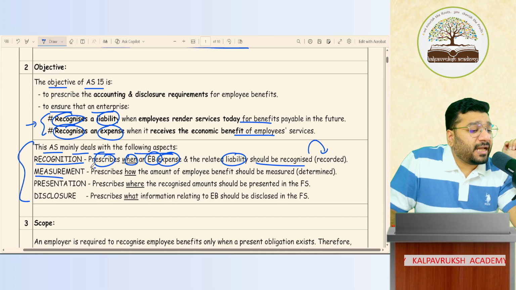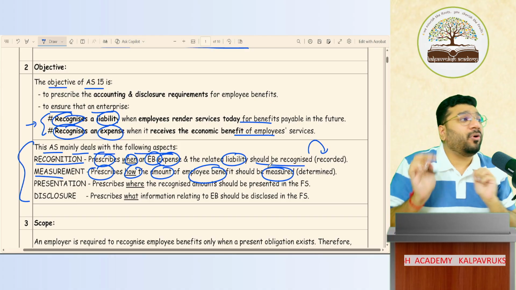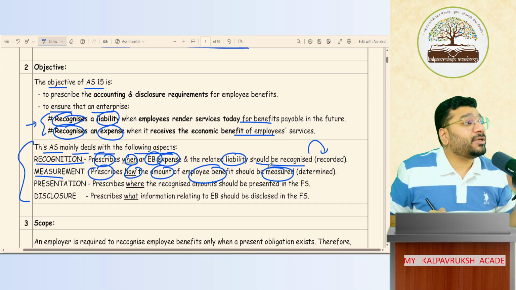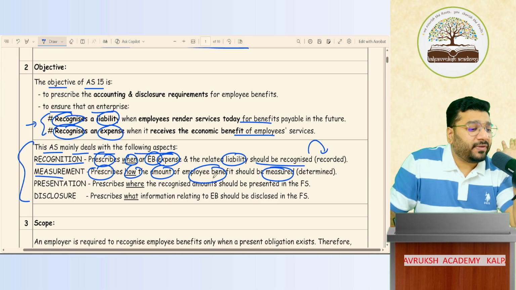This also talks about the measurement aspect. So this AS prescribes how the amount of the employee benefit should be measured, how the amount should be calculated. Only if you calculate it can you pass the entry. Yes or no? Salary account debit to salary payable. And how should the salary be measured? Got it? Not got it? So that measurement aspect is being taught by accounting standard 15.